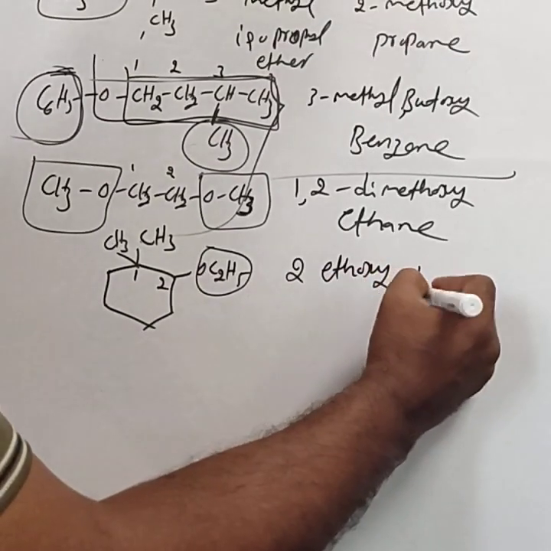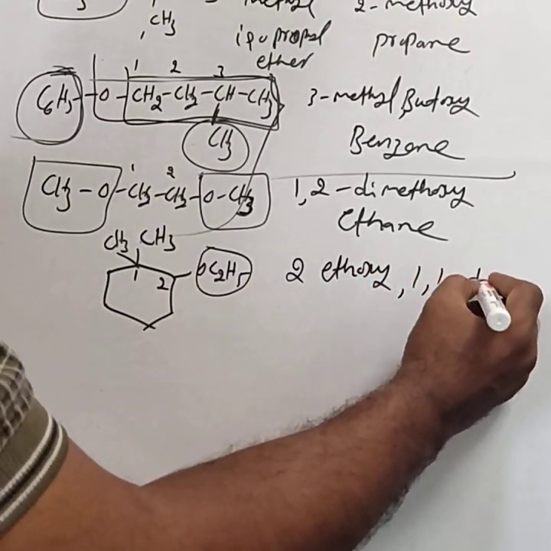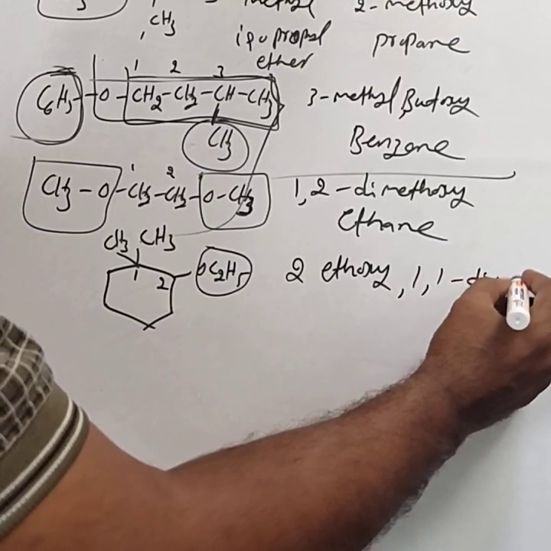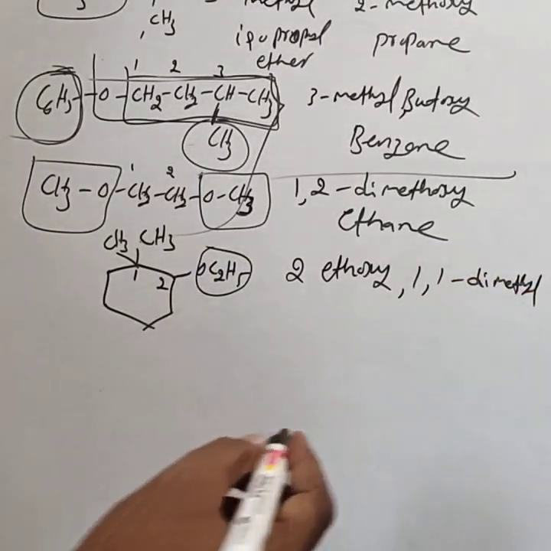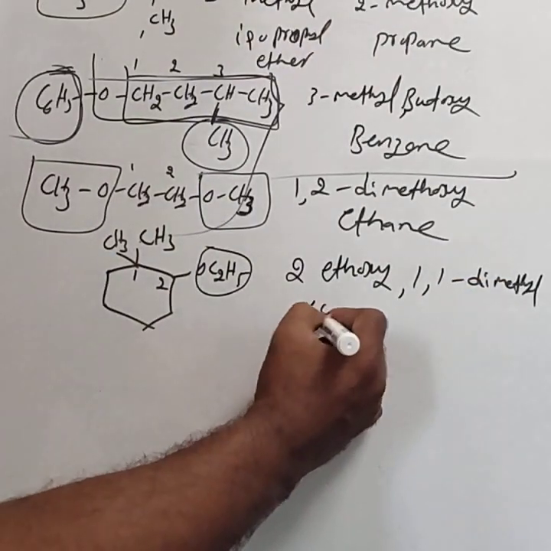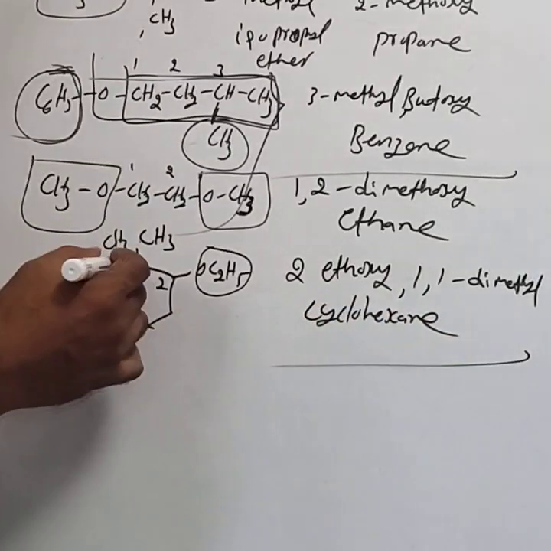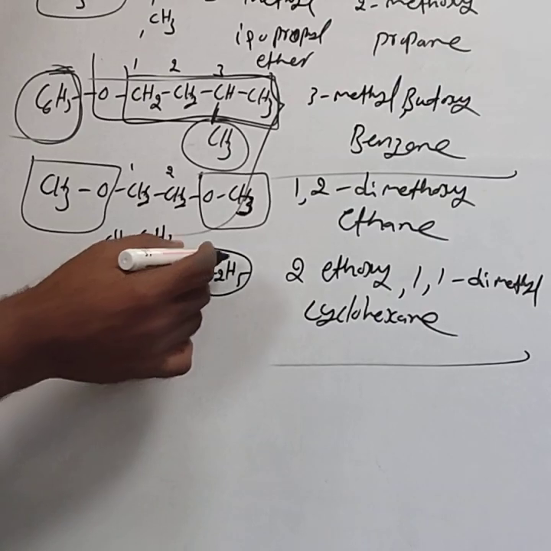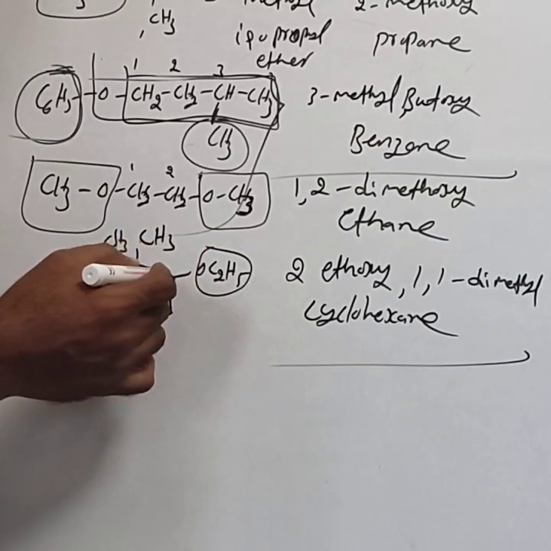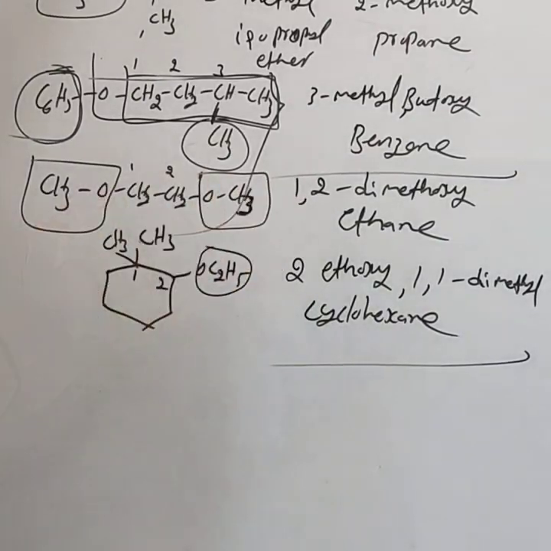So 2-ethoxy-1,1-dimethylcyclohexane. This compound is the cyclohexane and this is an alkoxy. This is the IUPAC name. This is about the nomenclature.